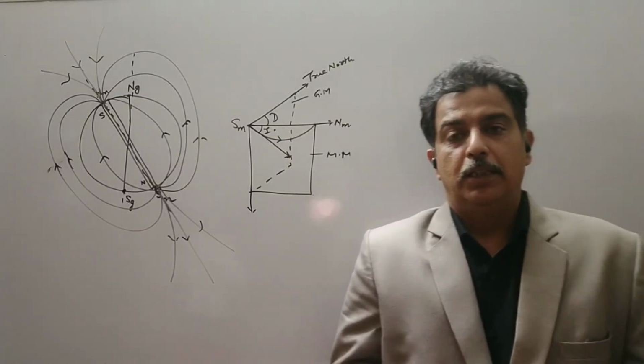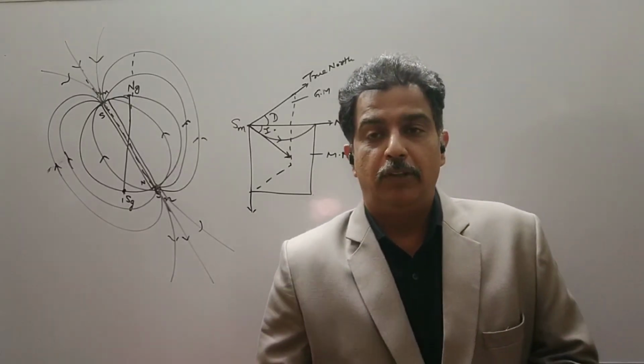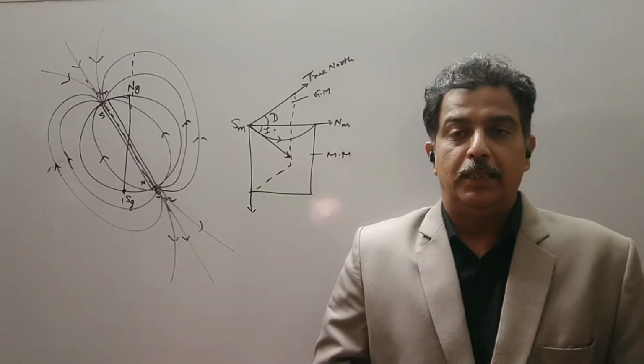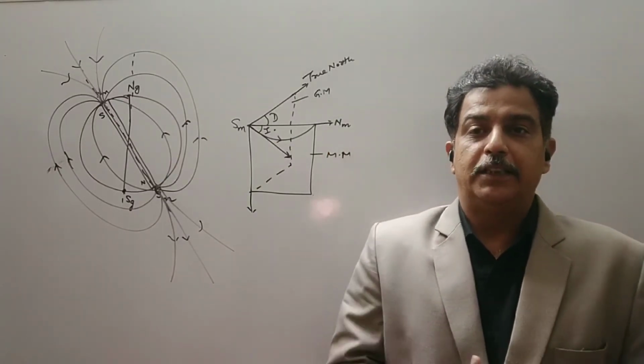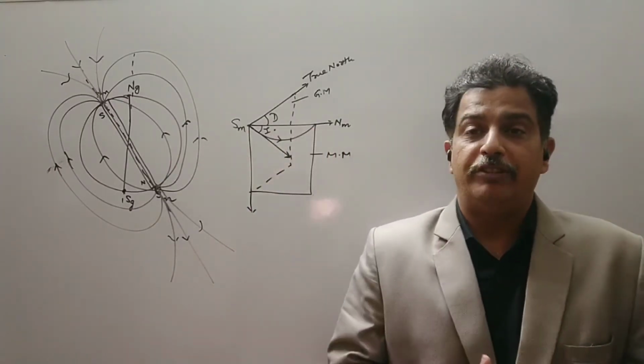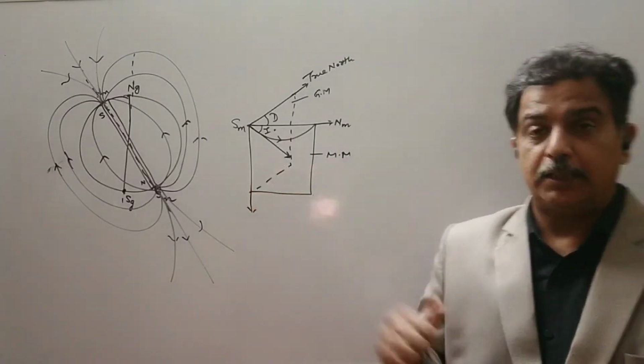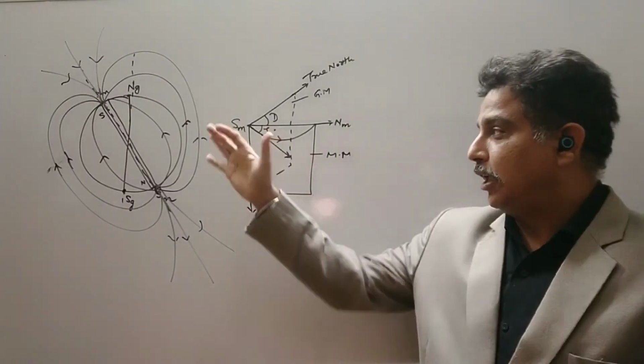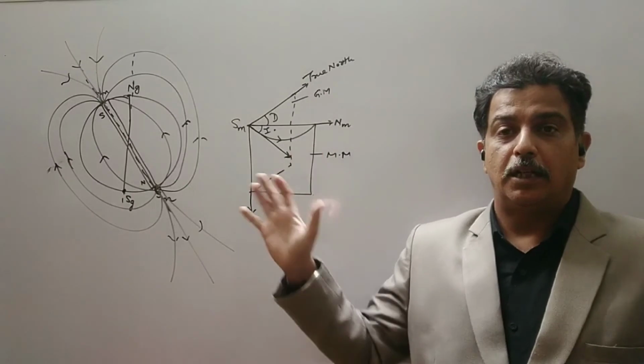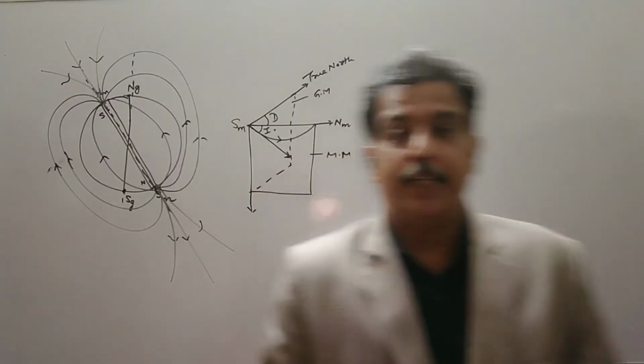At this point, we have another element called the dip angle. In the dip angle, we will consider the magnetic field of the Earth, which is curved. So this was declination.